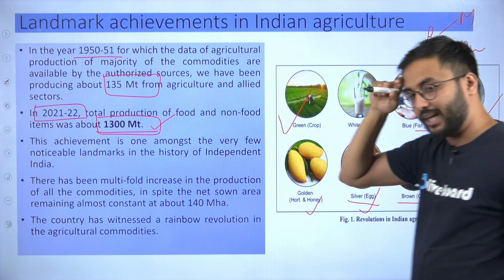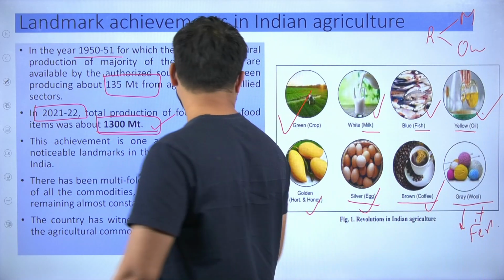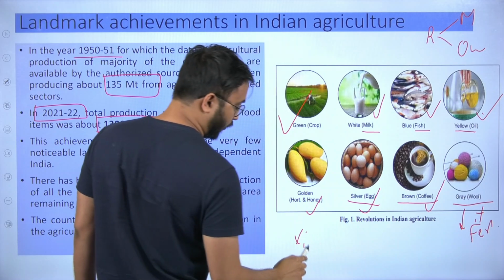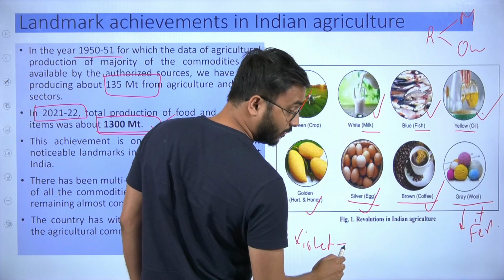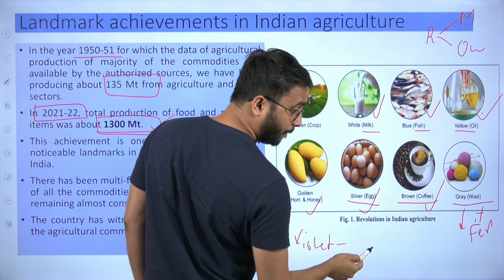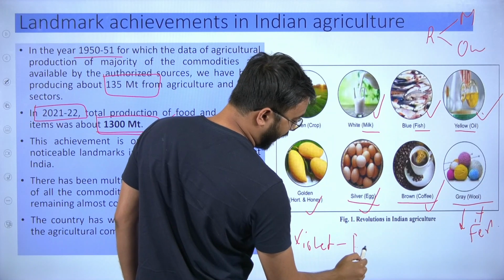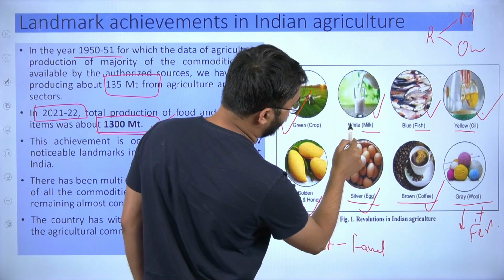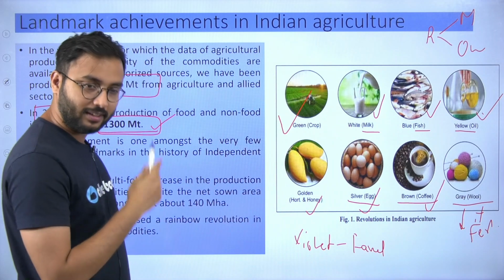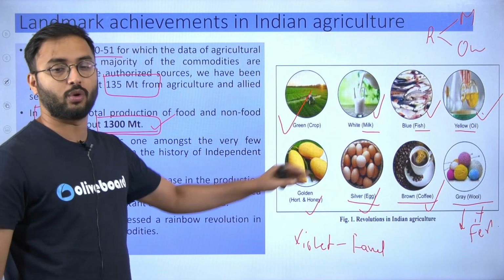So in this way, different revolutions are there. Violet revolution, a very recent revolution, is related to what? Can anybody tell? Come on. Violet revolution is related to lavender, and white revolution related to cotton. So these also you have to remember.